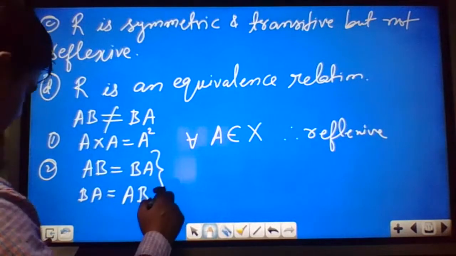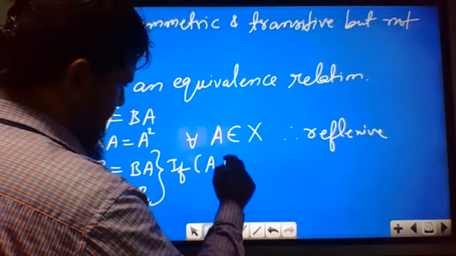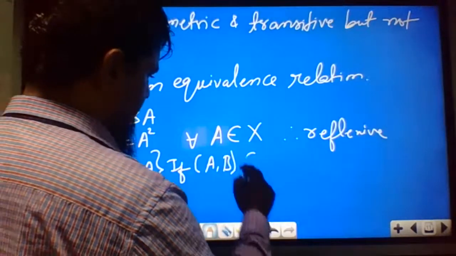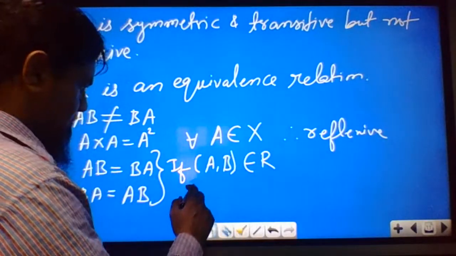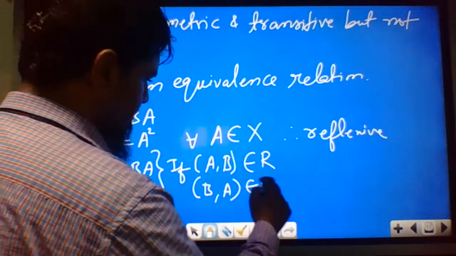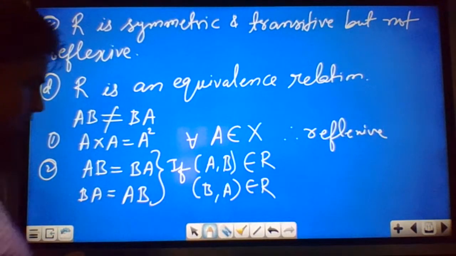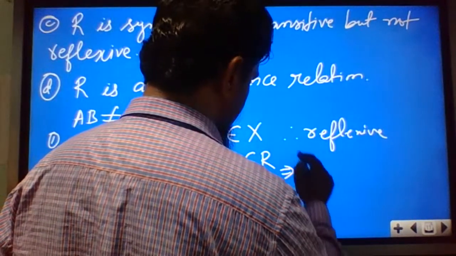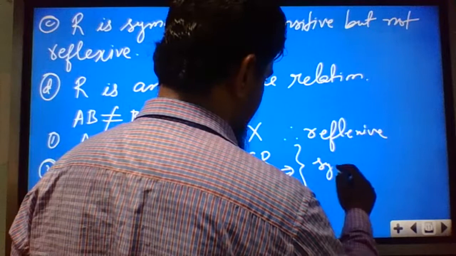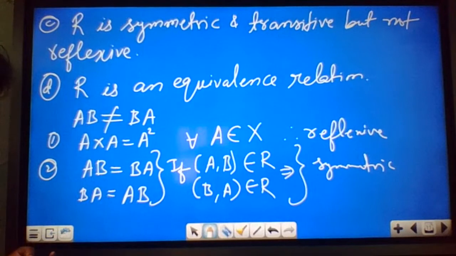So if the pair (A, B) belongs to R, then (B, A) also belongs to R. This is symmetry, so the relation is symmetric.